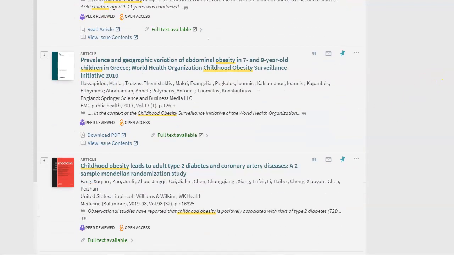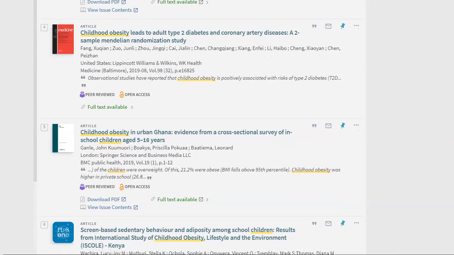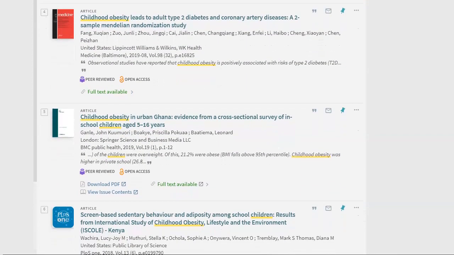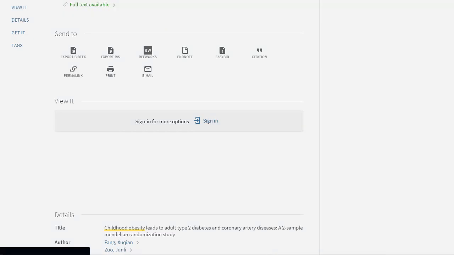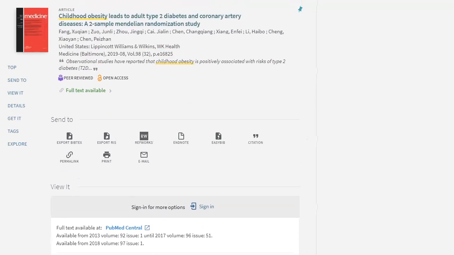So a lot of this is trial and error. It takes a little time. It's like hunting for the best information. Article, Childhood Obesity Leads to Adult Type 2. Now, this interests me, and even though I don't know what this means, Mendelian randomization, I'm going to try this. So I'm going to select that title to actually open more information. And this is what I get.